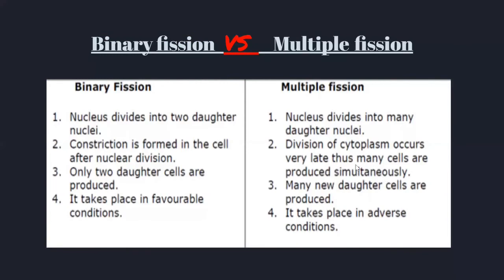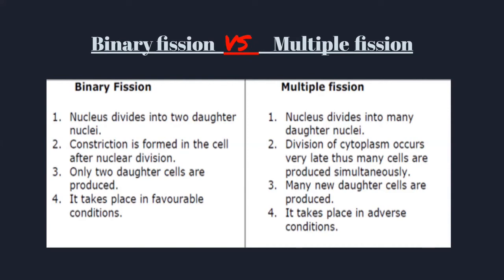Okay, so binary fission versus multiple fission. Whoa, now this is going to be a great fight. Okay, so here are the differences between binary fission and multiple fission. Let me give you a brief on them. Binary fission. In this, the nucleus divides into two daughter nuclei, just as I had shown before for amoeba and for bacteria. Whereas for multiple fission, the nucleus divides into many daughter nuclei, just like how I had shown for plasmodium.